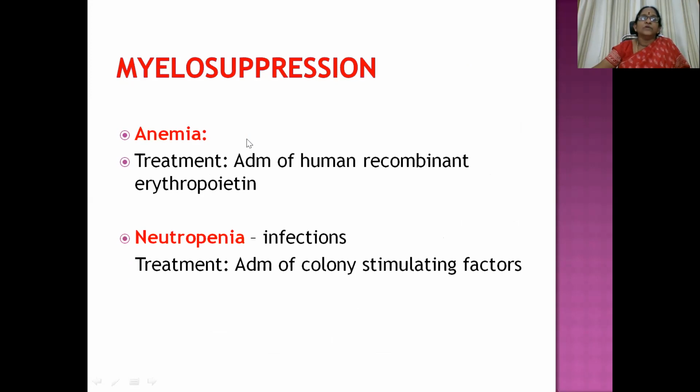So it can give rise to anemia, which can be managed with administration of human recombinant erythropoietin, and neutropenia, which can be the cause of enhanced infections in patients who are undergoing cancer chemotherapy. And it is treated by the administration of colony stimulating factors so that the cells can get stimulated.